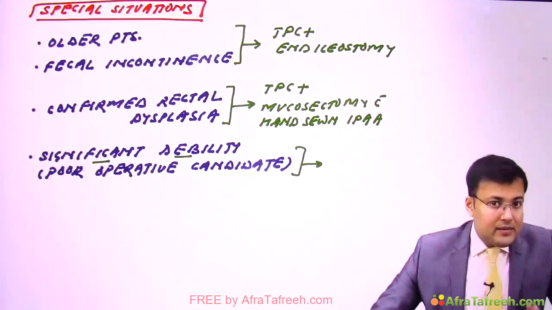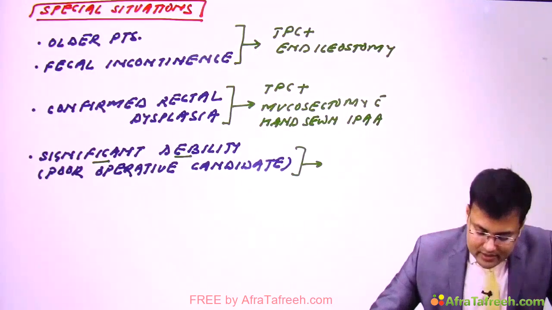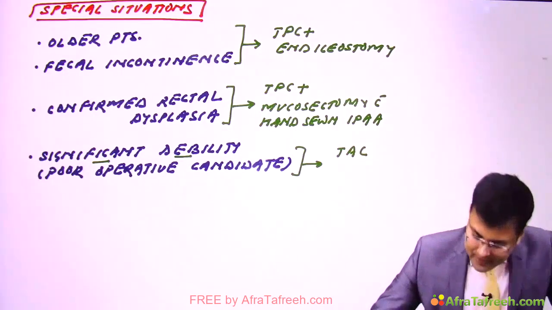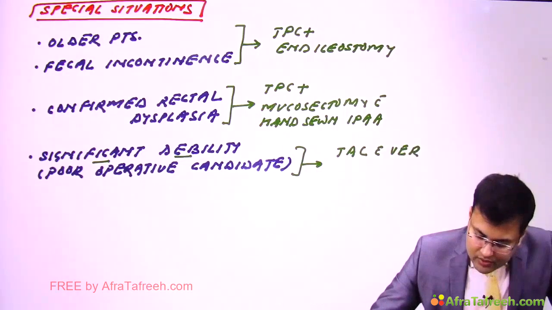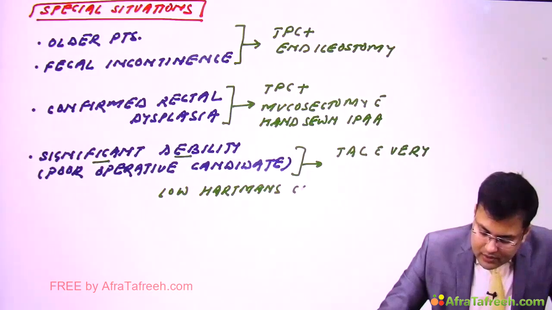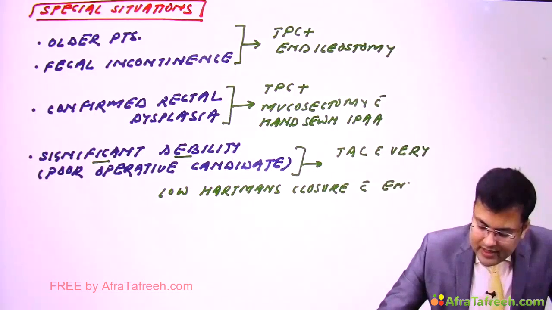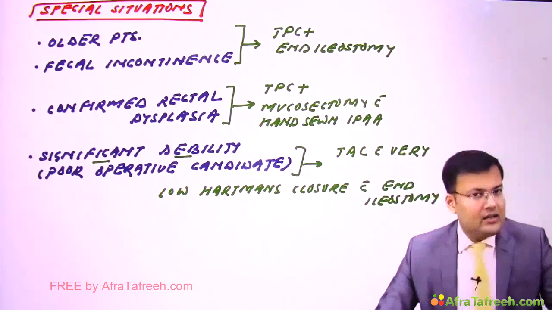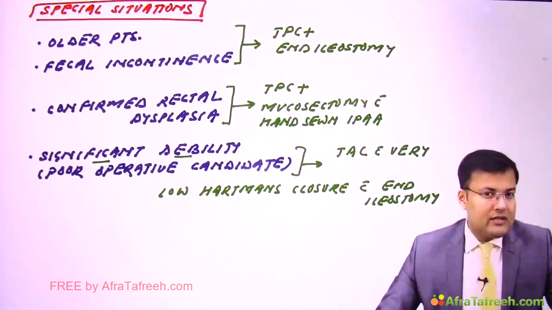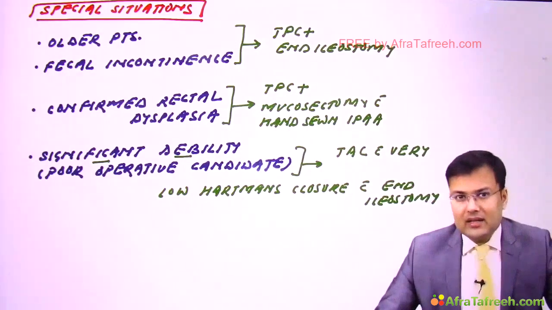Since the patient is not able to tolerate extensive pelvic surgery, here we go for total abdominal colectomy with very low Hartmann's closure, with end ileostomy. So these are the special situations, and this is the kind of treatment done. We have to read the question carefully and then only mark the correct answer.